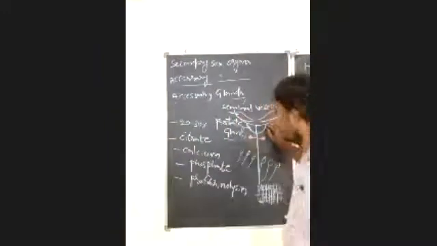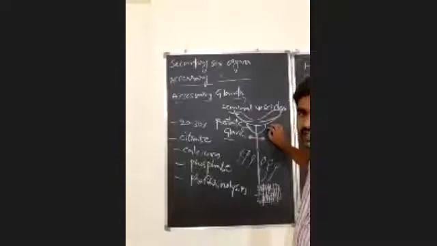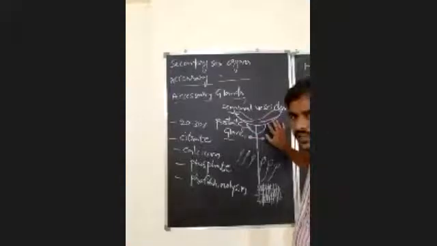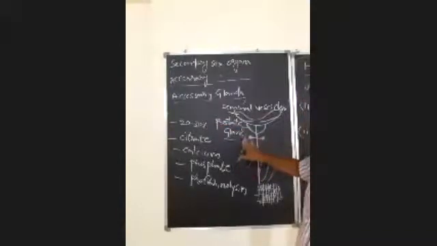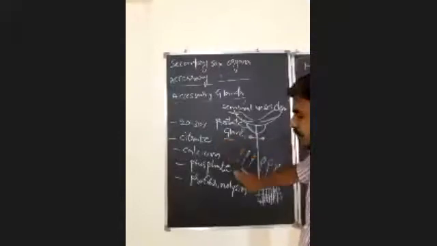Okay, so observe here. The prostate is the largest accessory gland associated with the male reproductive system. It is an unpaired gland located at the base of the urinary bladder, and it secretes 20 to 30% of seminal plasma. This seminal plasma contains citrate, calcium, phosphate, and profibrinolysin.